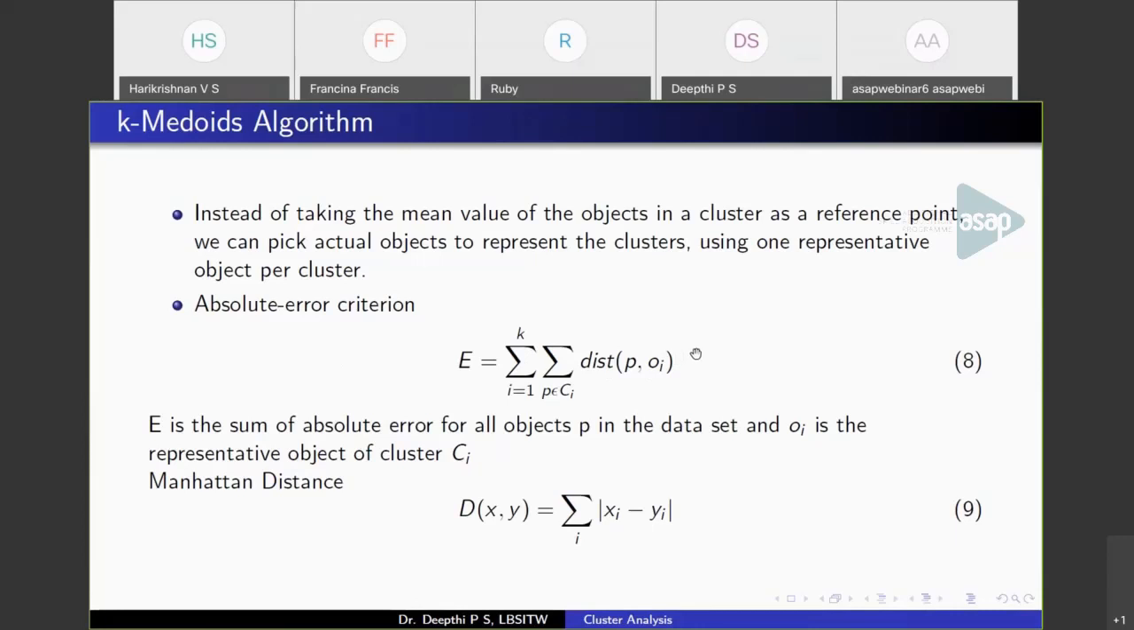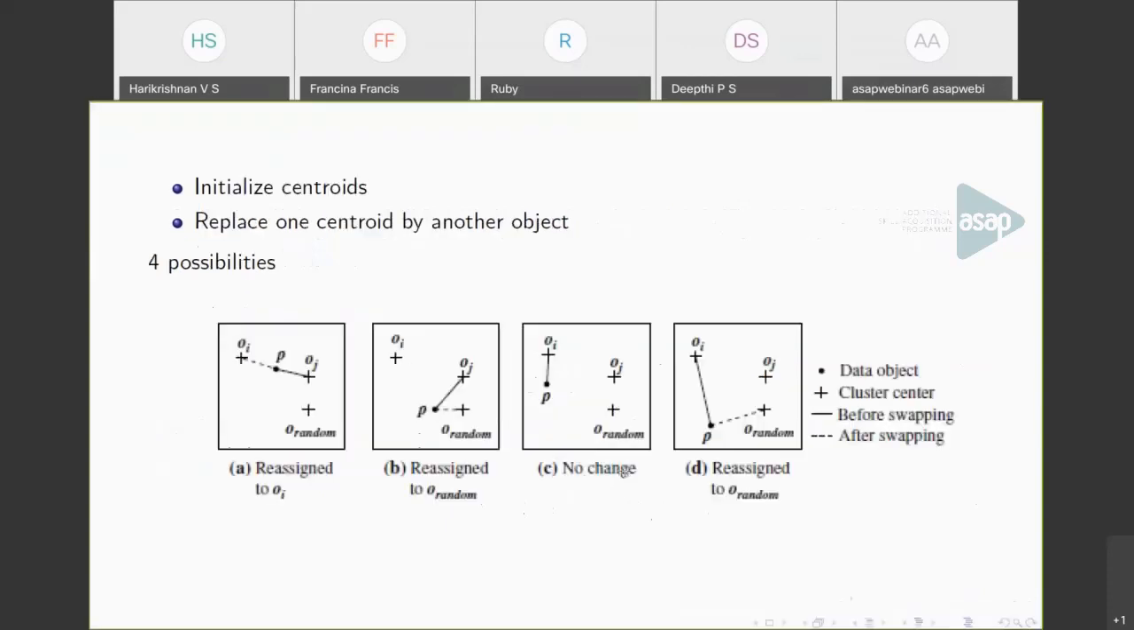So in each iteration in k-means, we calculate the mean of the data points and find the new centroid. But here, we will be picking an actual data object itself and taking it as the new centroid. So the distance we are considering here is the absolute distance, that is the Manhattan distance, xi minus yi. So a medoid is nothing but an actual object. The algorithm works similar to k-means itself, but the difference is that we will not be calculating the mean value.